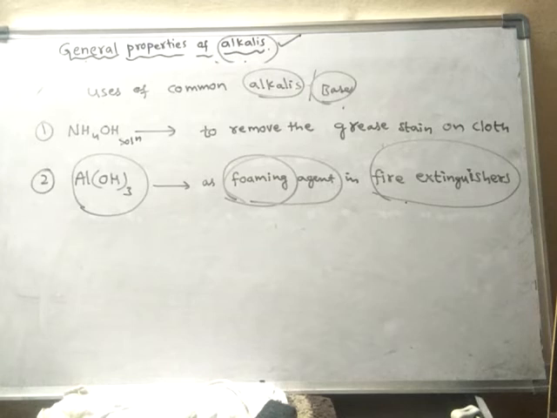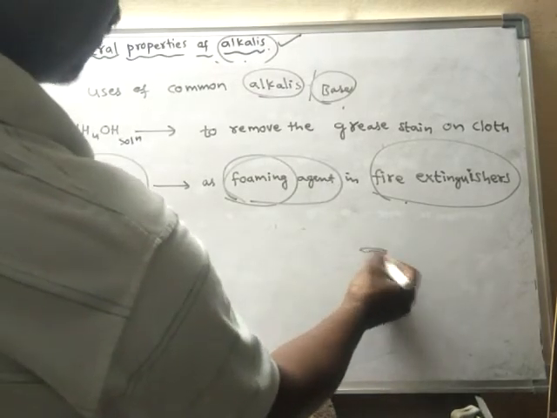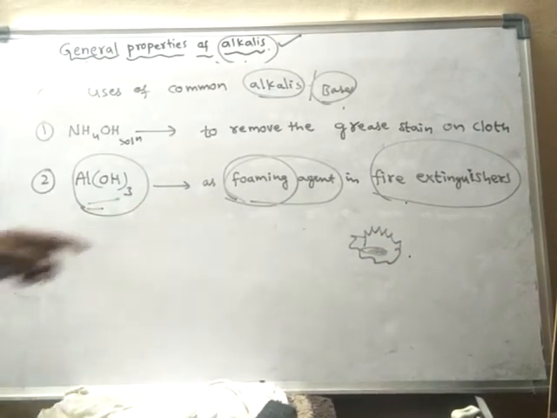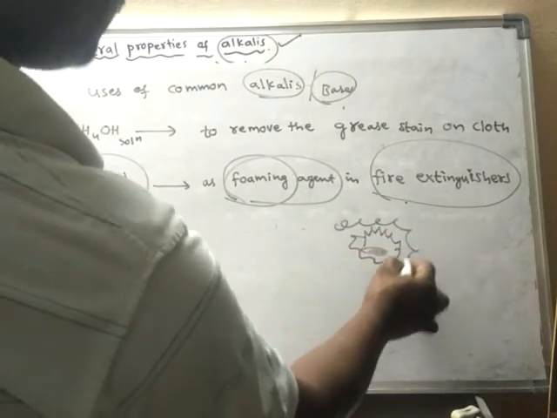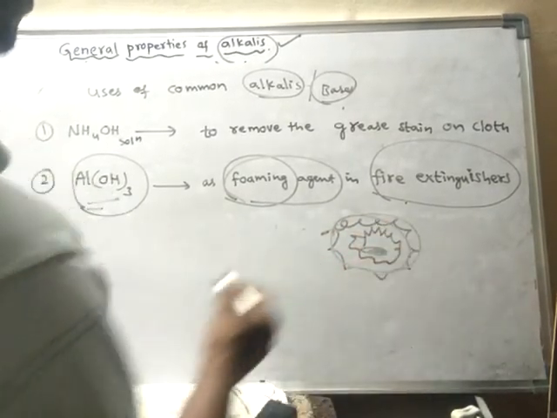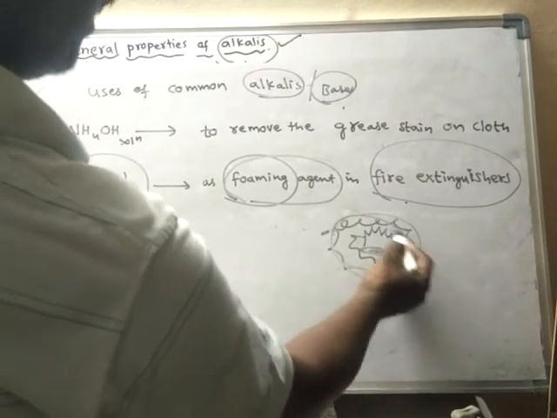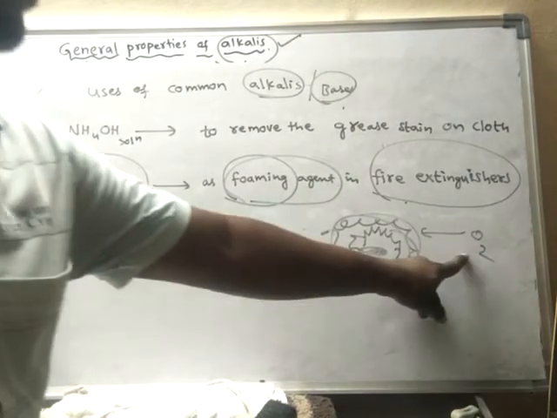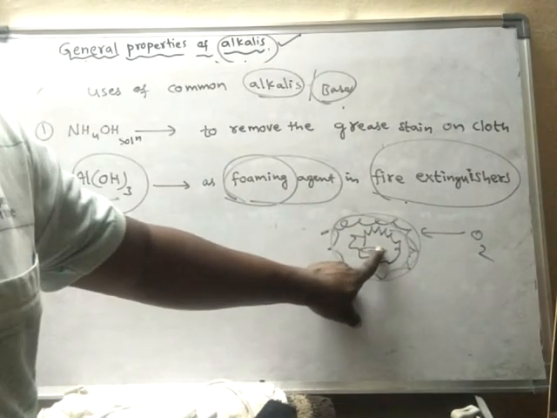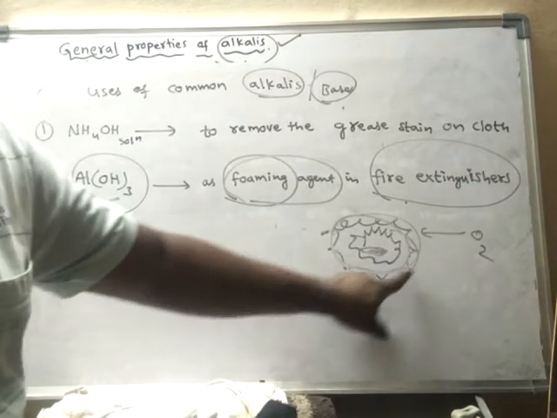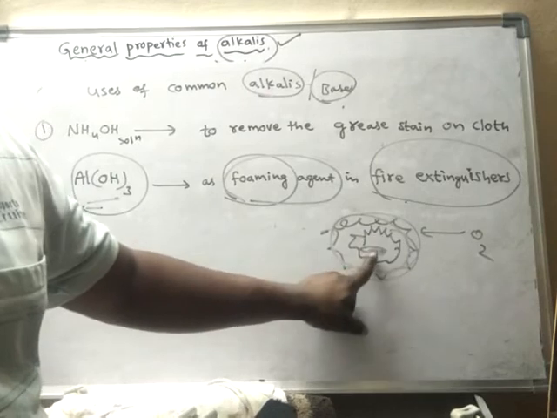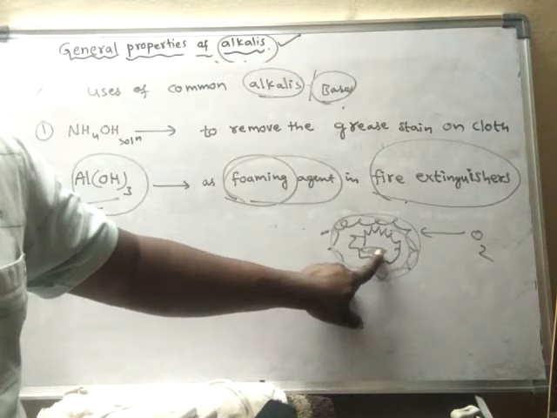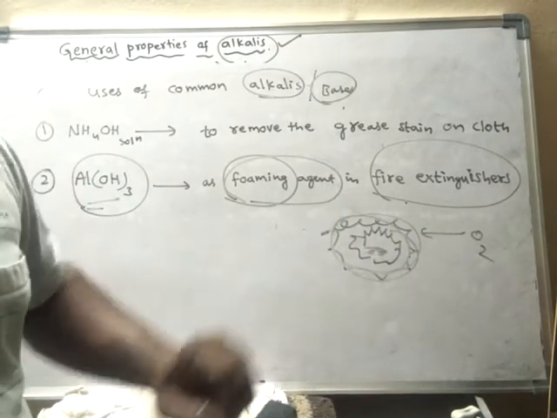So that carbon dioxide foam, suppose any substance is burning. If carbon dioxide foam is put on this burning material, what happens? This foam will stop the supply of oxygen to this material. When oxygen is supplied, that material will continue to burn. So this foam will cover the burning material. Therefore, oxygen cannot come into contact with this burning material. Hence, the burning will stop.